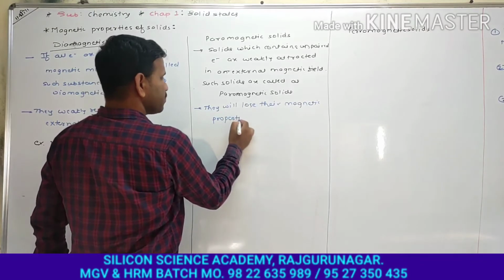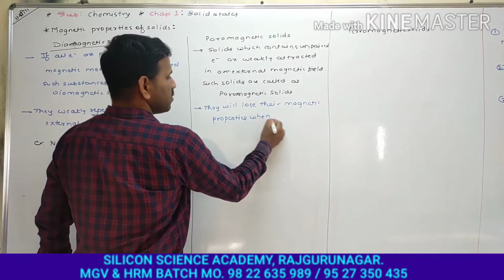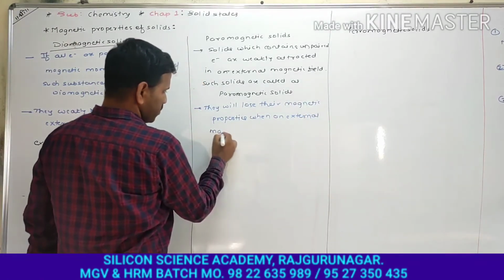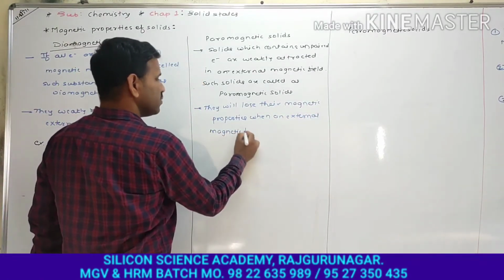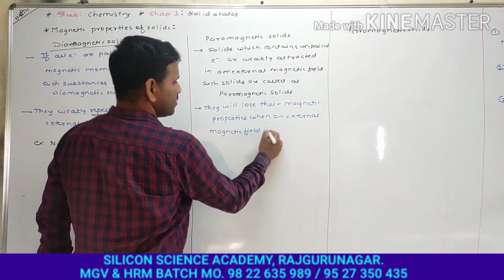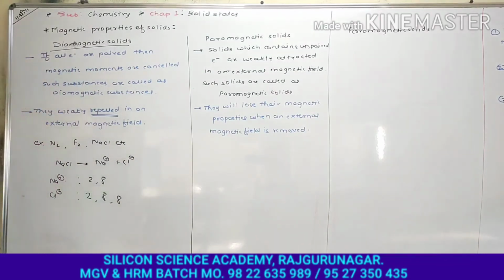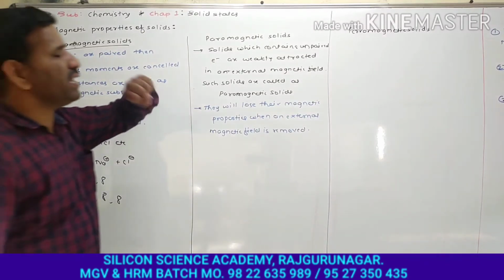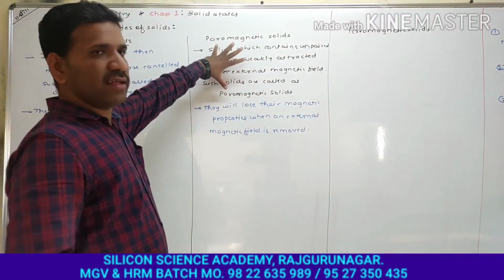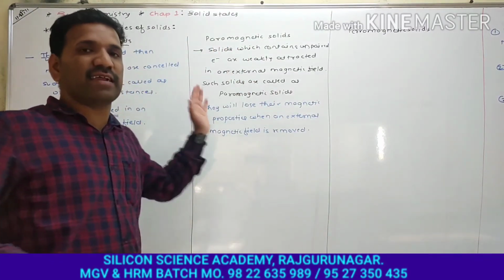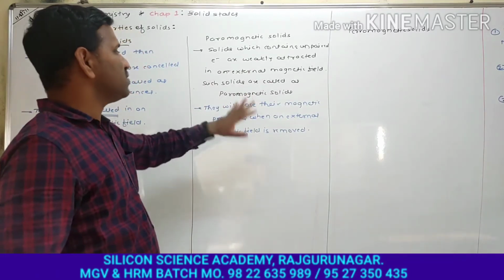Whenever an external magnetic field is removed, they will lose their magnetic properties. So whenever we apply an external magnetic field, they will get their magnetic properties, but after removing the external magnetic field, they will lose them.